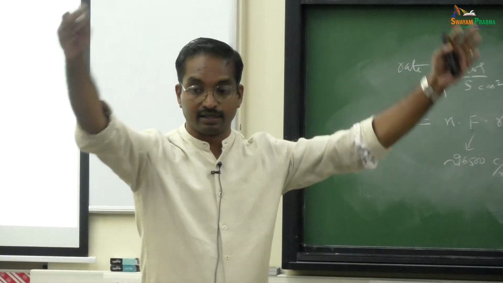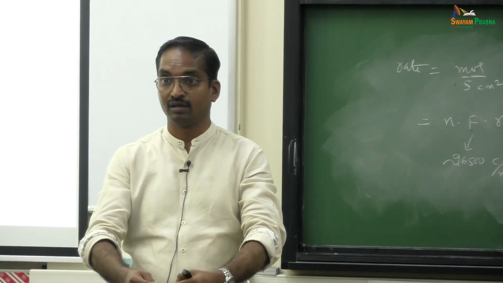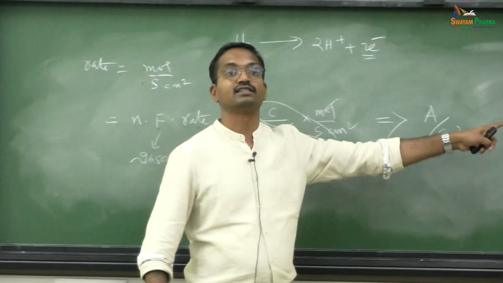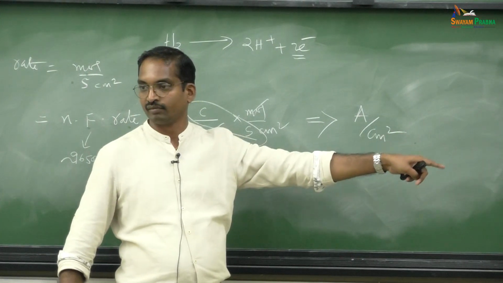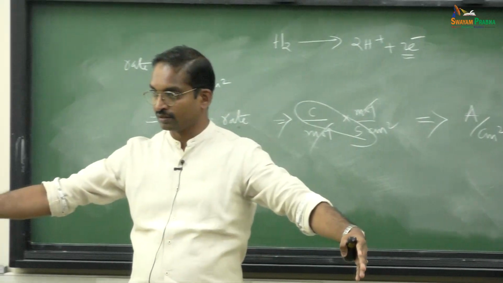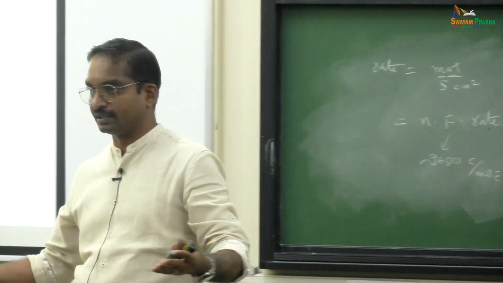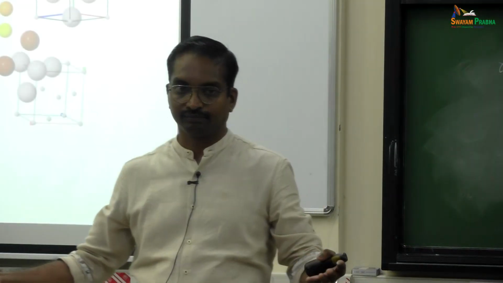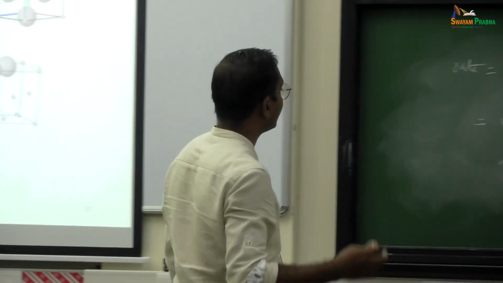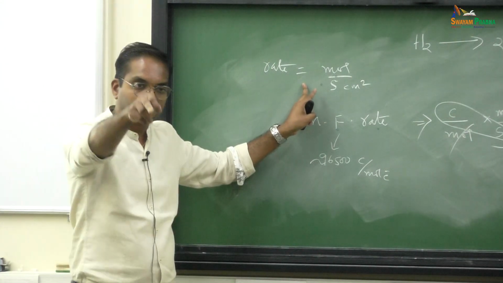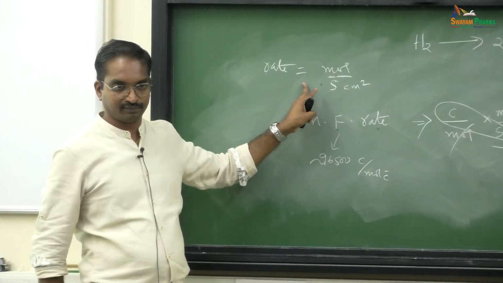Suppose I have a 5 centimeter square sized electrode, then I need to multiply this by 5 centimeter square in order to get the total current of the system. If I have a 10 centimeter square electrode, you multiply that number with 10, you get the total current that is coming out of the system. Am I right? So, wherever you talk about rate of the reaction in chemistry, electrochemists will talk about current of the reaction or current density of the reaction.